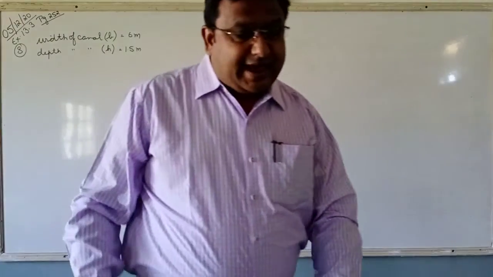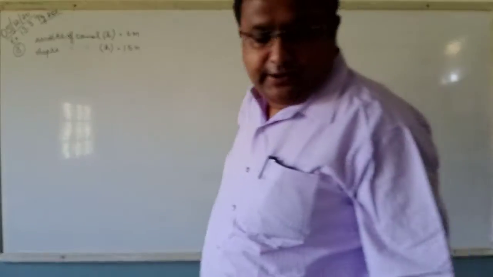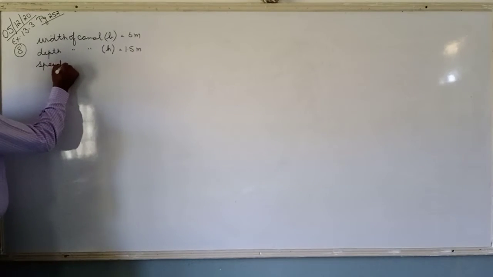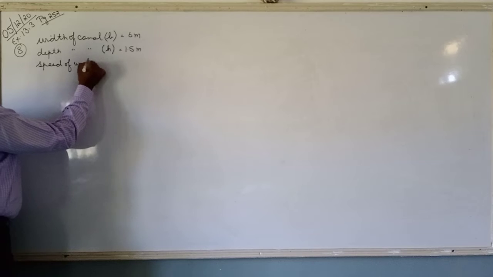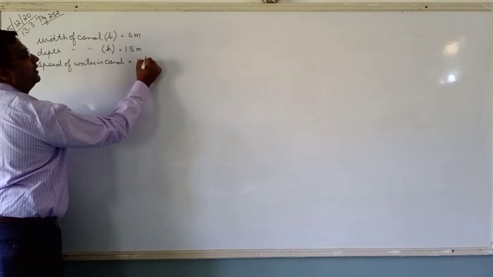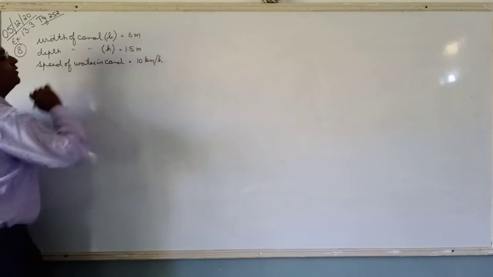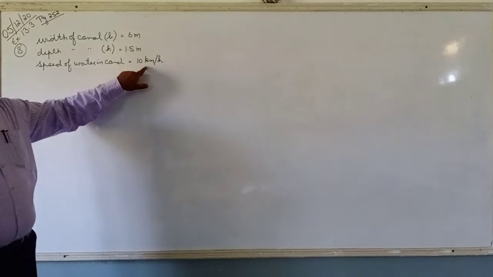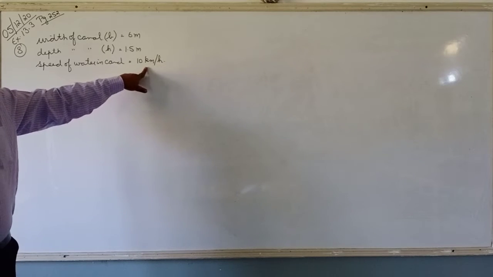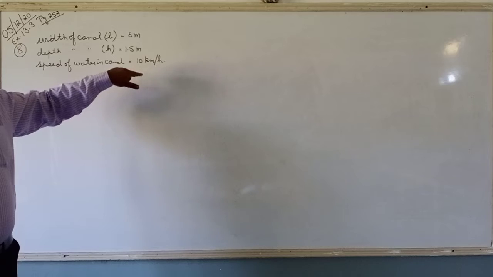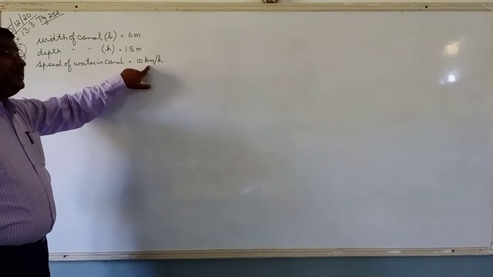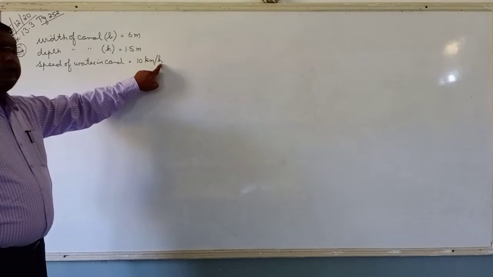Depth is 1.5 meter and width is 6 meter. Right? And he says that the water in the canal is flowing at the rate of 10 kilometers per hour. Speed of water in canal is equal to 10 kilometers per hour. Now, if you remember in class 9 as well, we discussed a question of speed of water. Speed of water will always give you the distance covered by the water in the canal for how much time.